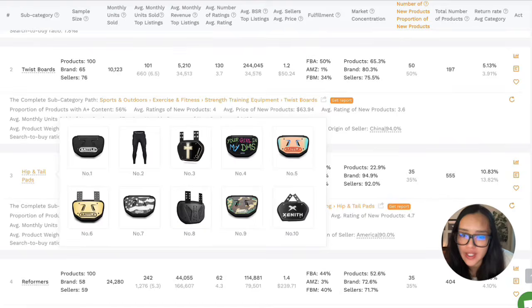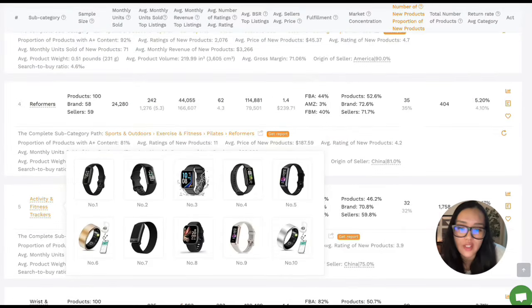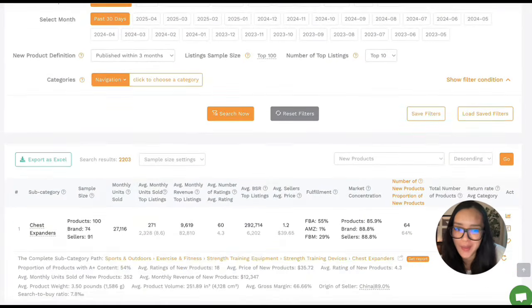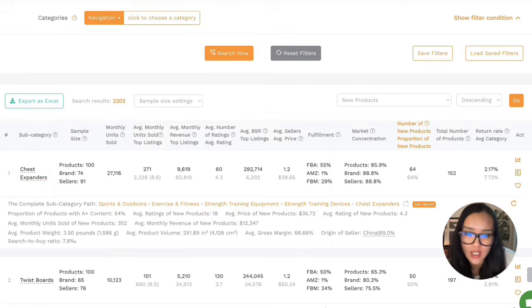Twist boards, hip and tail pads. Oh, interesting. Reformers, activity trackers. Okay, everyone is getting ready for the summer. All right, so let's go with the top product on our list right here, which is chest expanders.